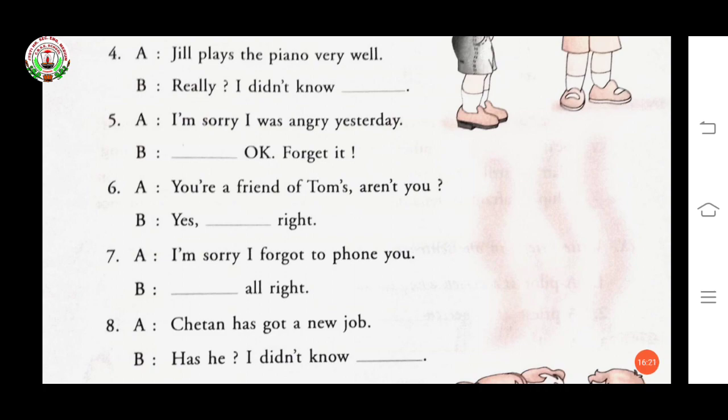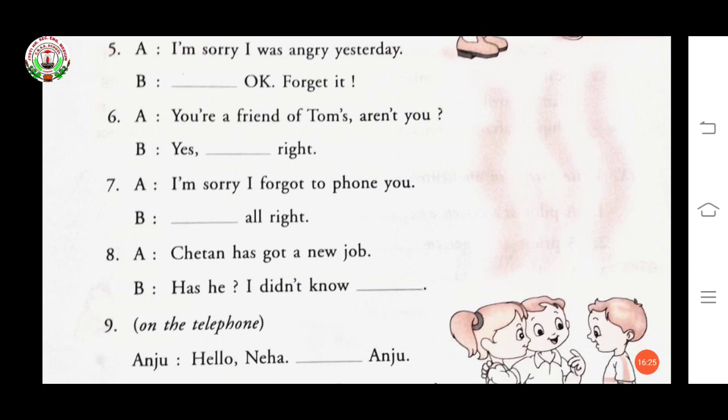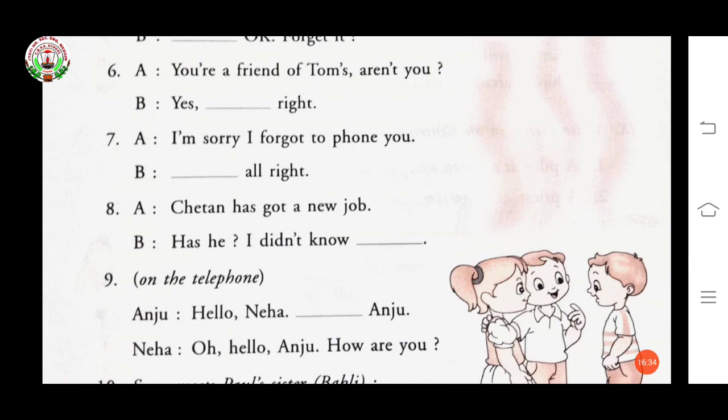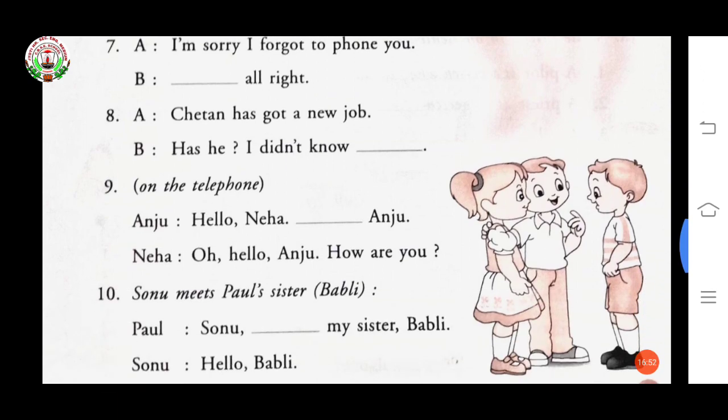Fifth, I'm sorry I was angry yesterday. That's okay. Forget it. Now, sixth, you're a friend of Tom's, aren't you? Yes, that's right. Now, seventh, I'm sorry I forgot to phone you. Your answer? That's all right. Now, eighth, Chetan has got a new job. Has he? I didn't know that.